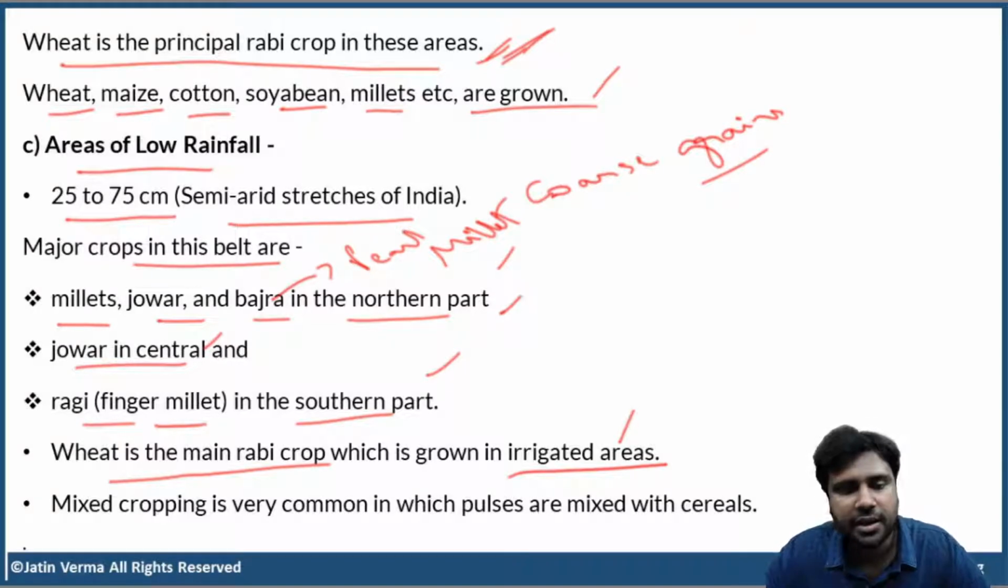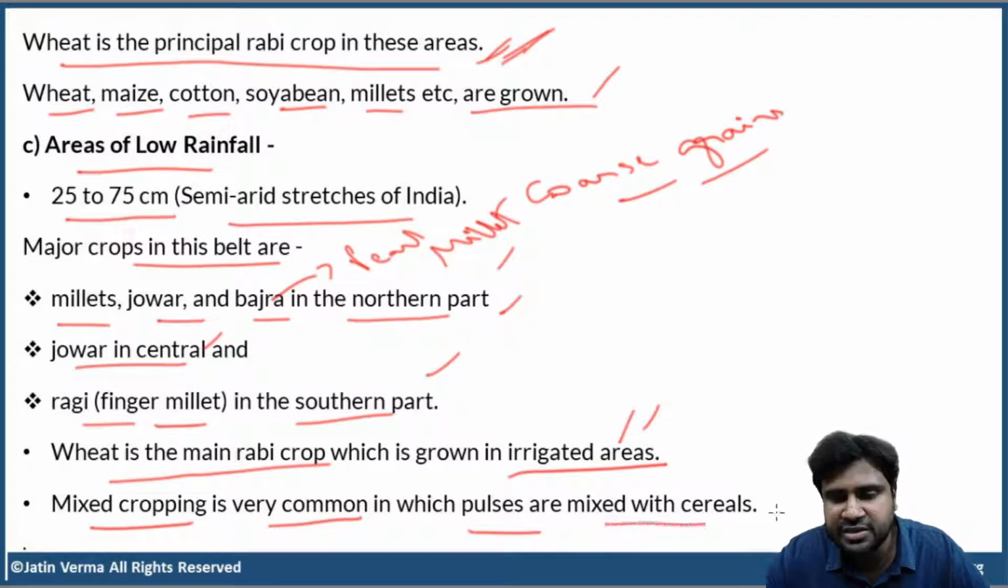So, in areas of low rainfall also, wheat is the main rabi crop because wheat is very temperature sensitive. Wheat is the main rabi crop which is grown in irrigated areas. And if there is no proper irrigation facility, you cannot grow wheat. What else can you grow? Millets and jowar. That you can happily grow. And they are called coarse grains. Now, mixed cropping is very common, in which pulses are mixed with cereals. And what do you mean by cereals? We'll discuss now. Don't worry.